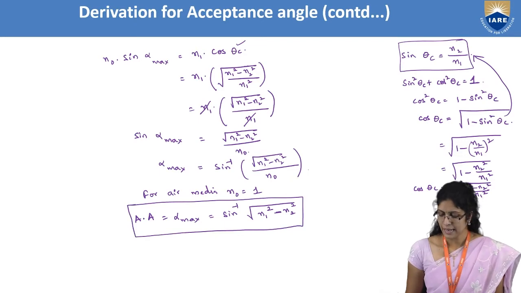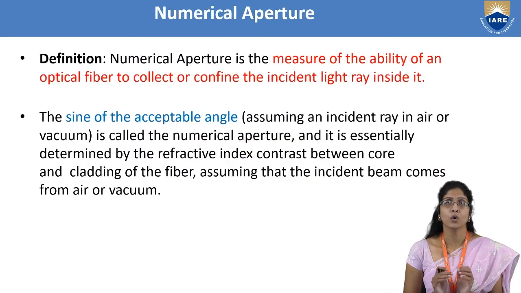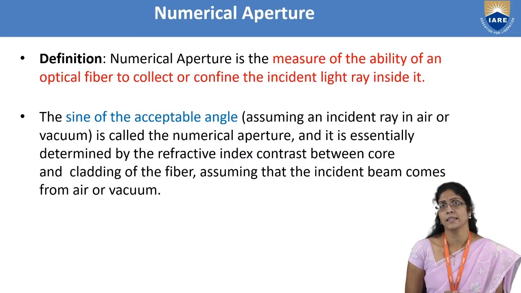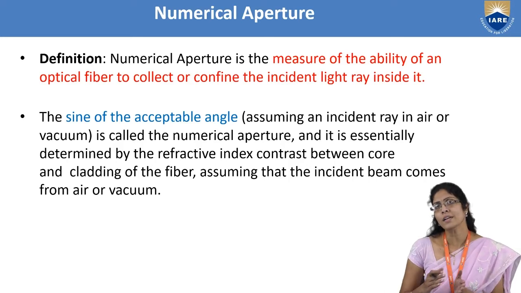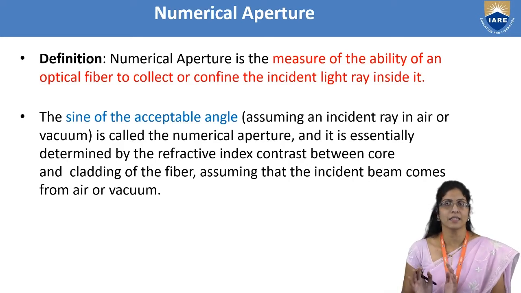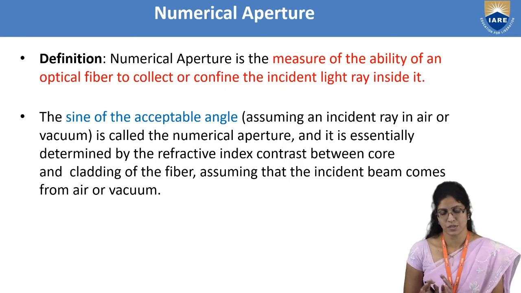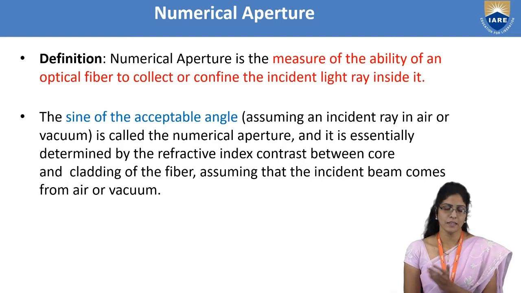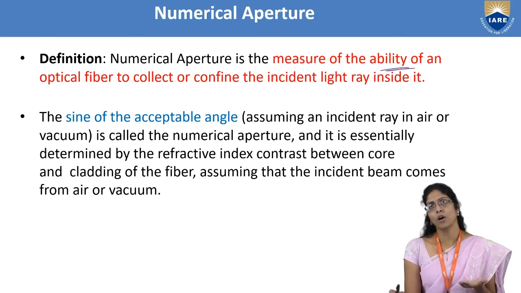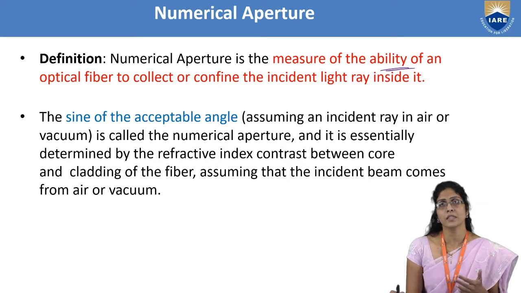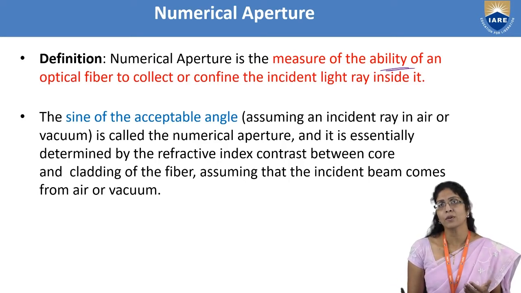So with this acceptance angle, you can move ahead to quantify how good this particular optical fiber is at carrying the light, confining itself into the core, following total internal reflection and safely bringing it out. So that is known as the numerical aperture. Numerical in the sense you are quantifying, right? So the definition is the measure of the ability. If you are giving the numerical of the quantity of the optical fiber, you are discussing its ability.